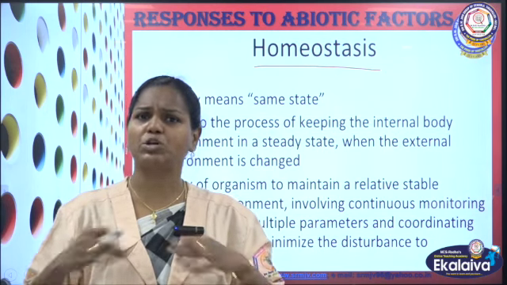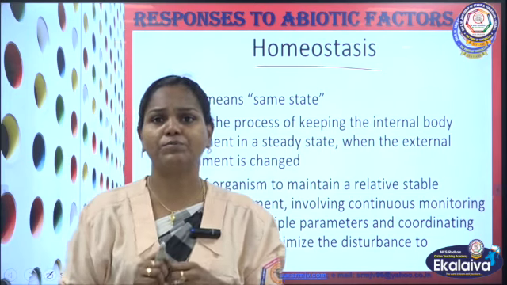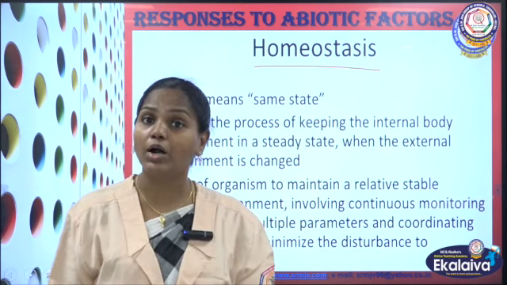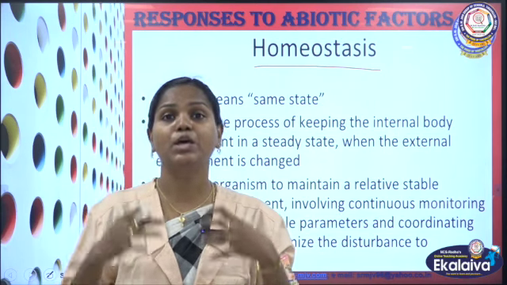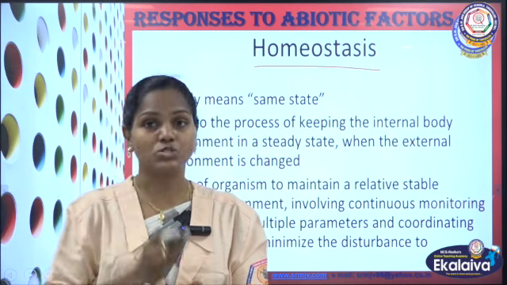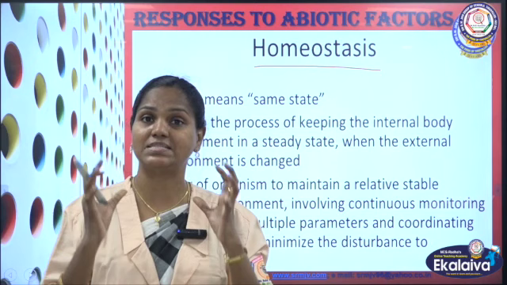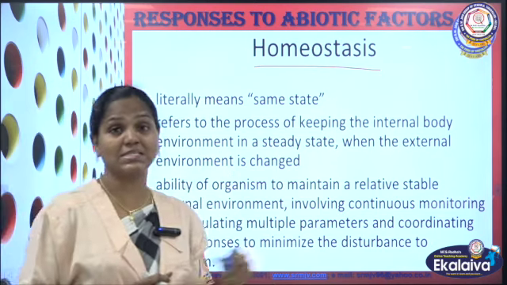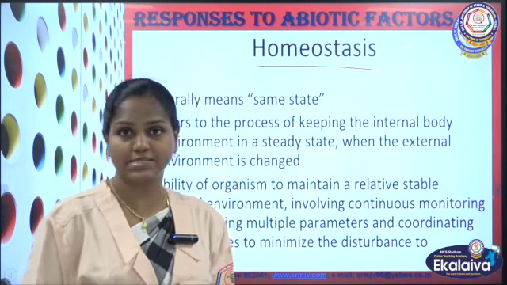Whatever the external temperature is, even when you go to the polar region, your body temperature will be 37 degrees Celsius only. According to the outer temperature, the body will not change that temperature. So we have the ability to maintain our constant body temperature and constant osmolarity in our blood. This ability to maintain a steady environment inside our body, we call homeostasis, and this ability is not there in all organisms.